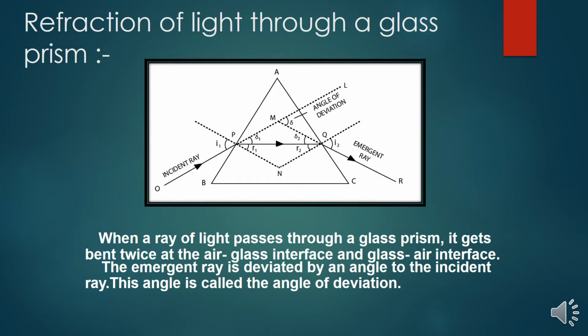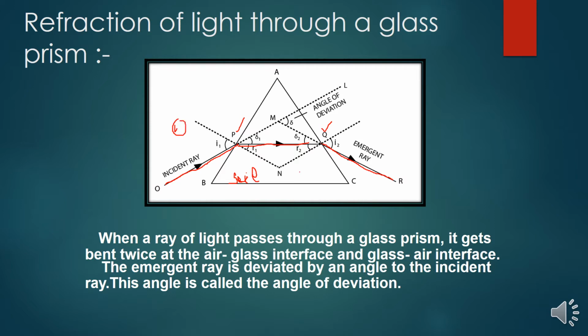So this is the prism. If you are taking a prism, we have to consider an incident ray. The incident ray in this path is incident on the glass prism, at this point P, and it is refracted through this medium. What is this medium? Solid prism, right? And it is refracted again at the second point Q, and emerges on the other side of the medium.